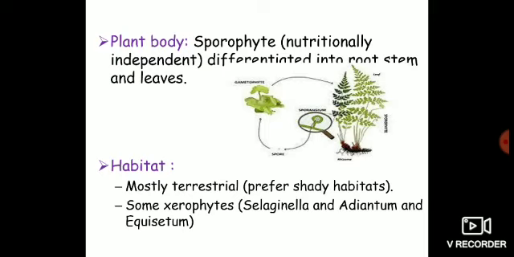Some of these pteridophytes are able to live in extreme dry environments, and these pteridophytes are known as xerophytes. Examples are Selaginella and Adiantum. Okay, and one more species is Equisetum. These are those pteridophytes which live in extreme dry environments.